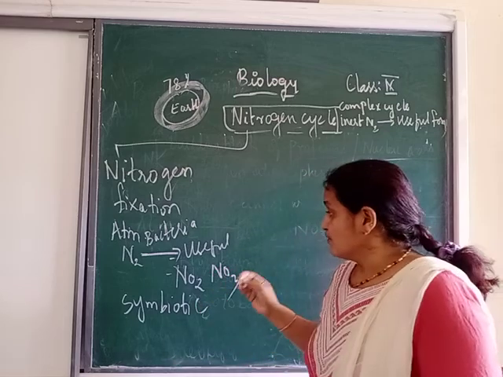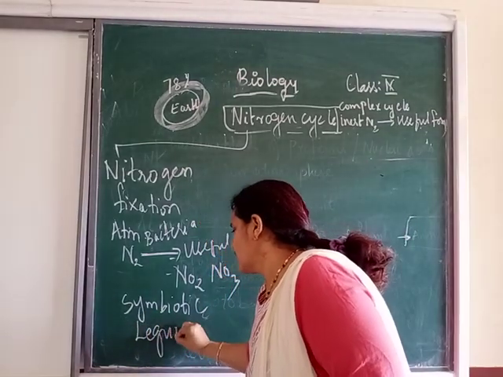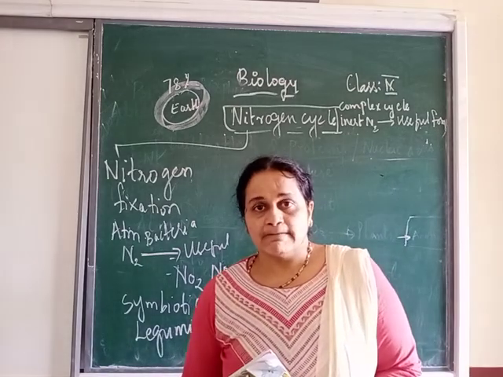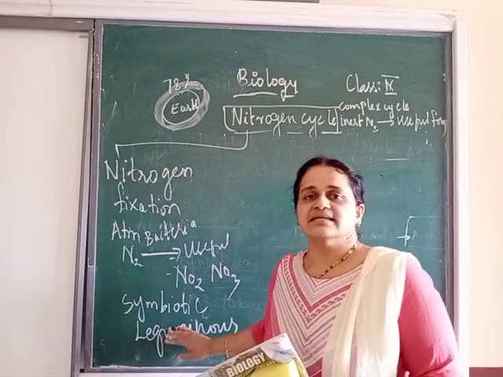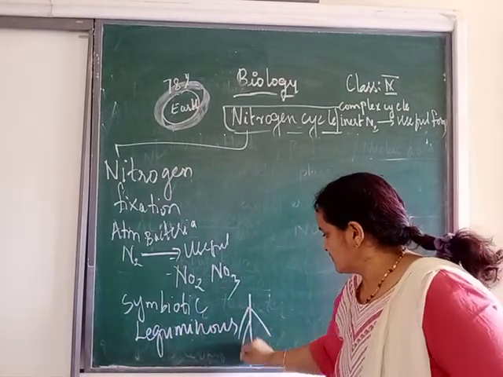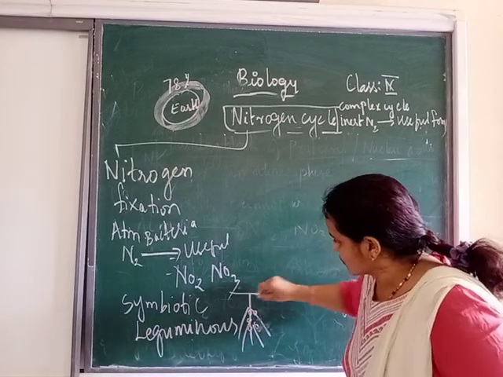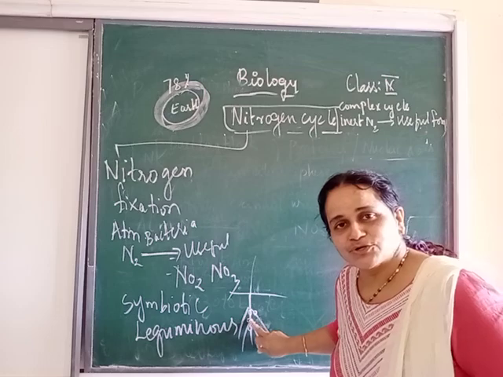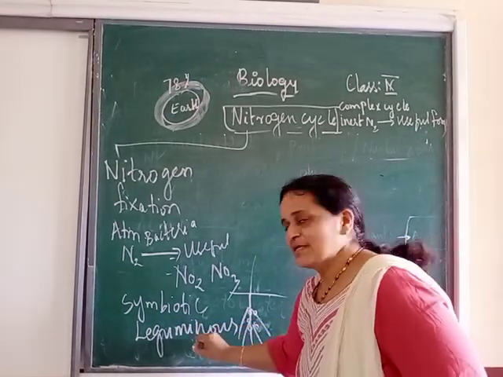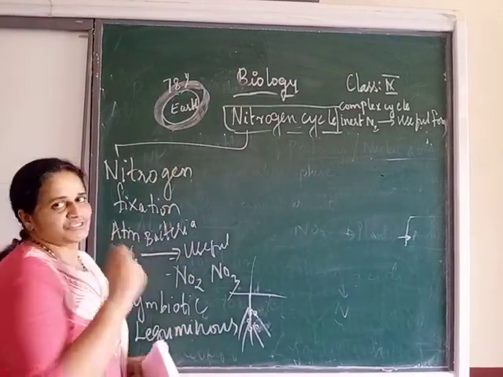Okay, and you all know what those crops are? We call them leguminous plants or leguminous crops, like groundnut, peas, all these plants are leguminous plants. And you have seen these leguminous roots. They have so many nodules, isn't it? We talk about the root nodules. So who is living in these root nodules? You know, Rhizobium. Rhizobium is the bacteria which is living in association with the roots.